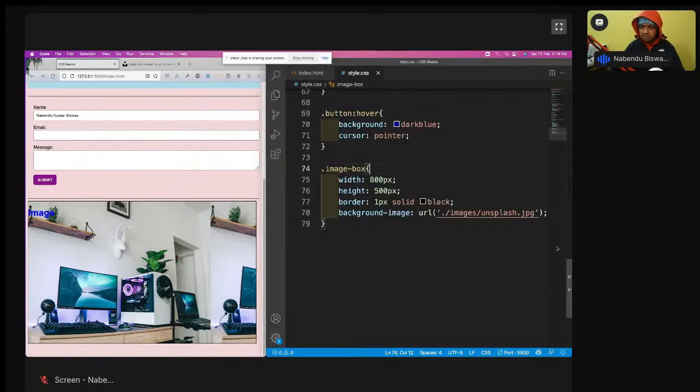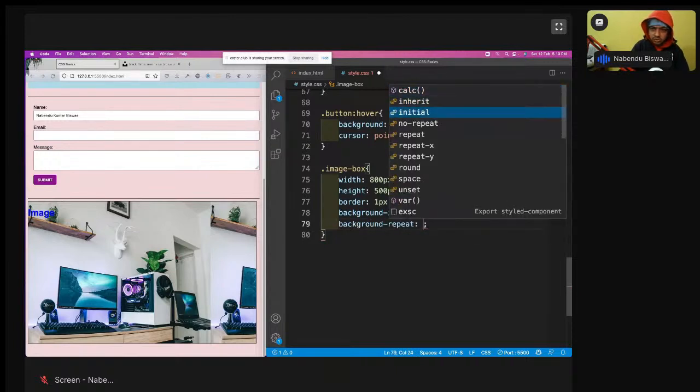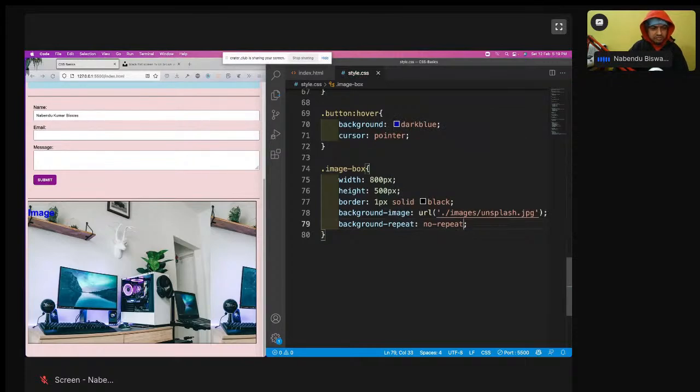So what I'm going to do, there's another property known as background repeat is no repeat. So background repeat is no repeat. So now the image is not been repeated. Okay, image is not been repeated, but we have another problem. The image is not coming.